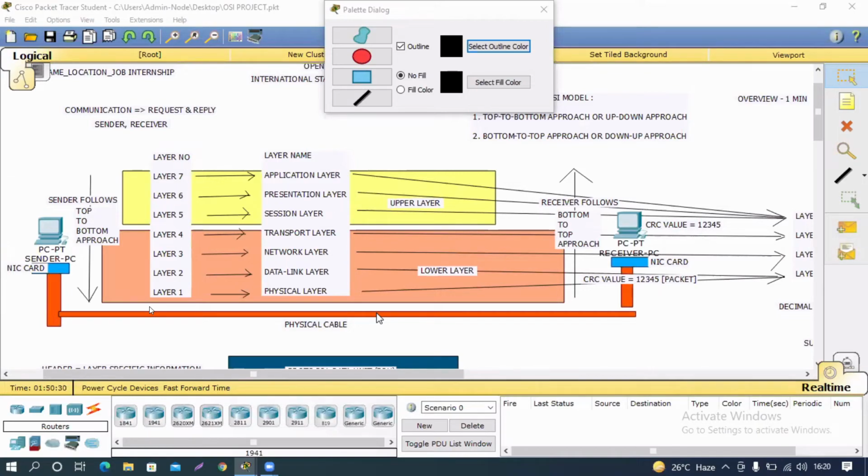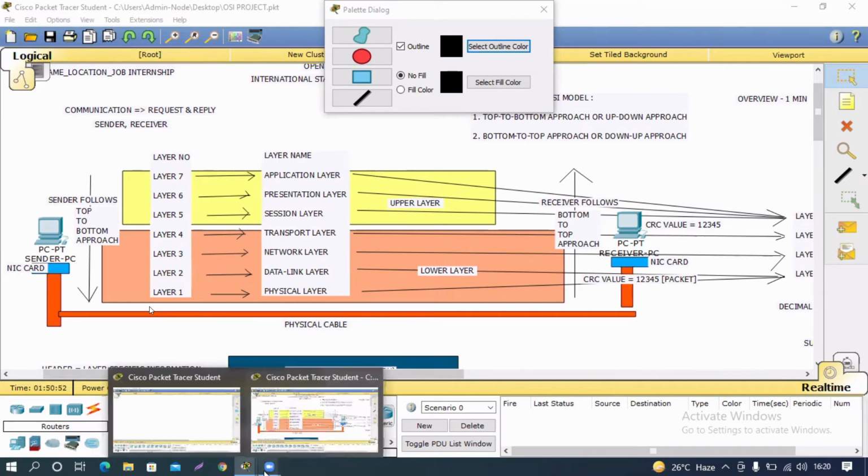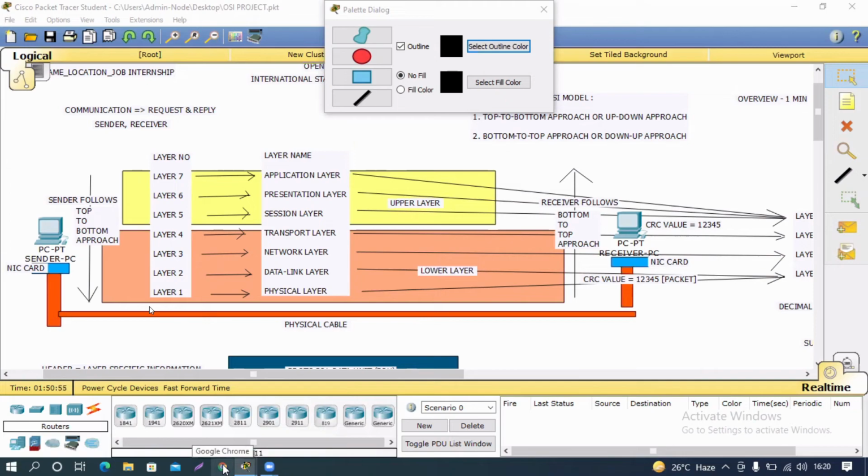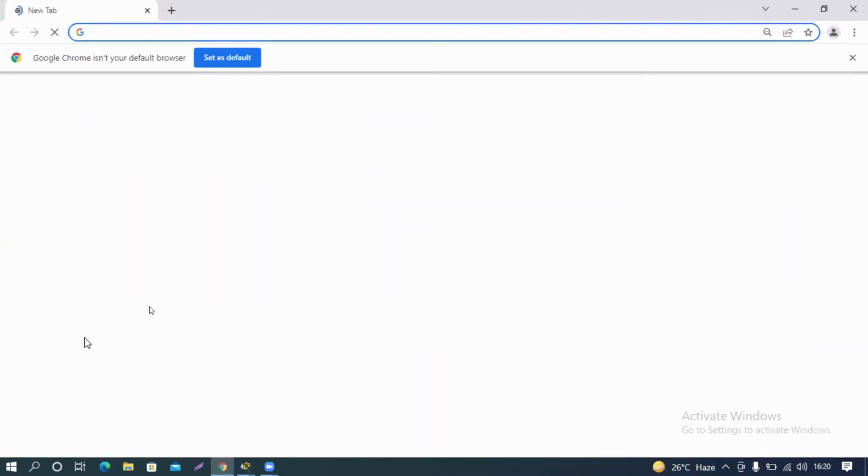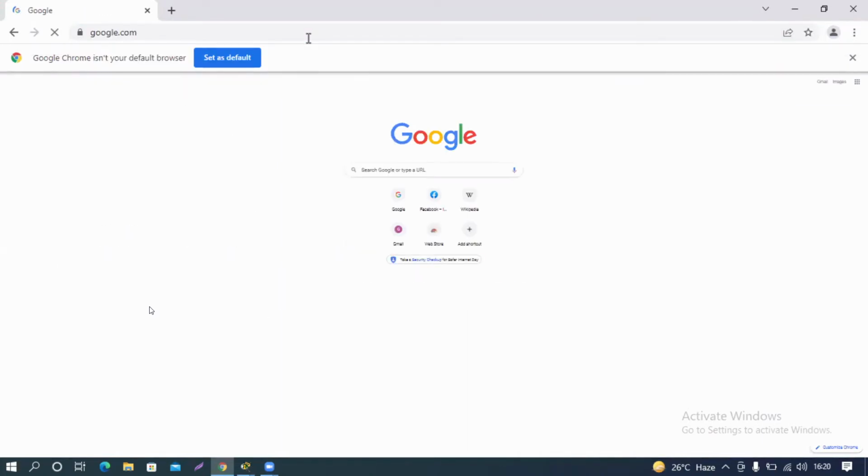So in a global area network like the internet, where all these types of services are available, we can access any service we want. For accessing these services, we need a platform, and that platform is provided by the application layer. Applications like the browsers we use: every time we want to browse the web, we simply click on Google Chrome, and that browser interface gives us the platform. Now from here I can type anything, like Google, and I'm accessing it.